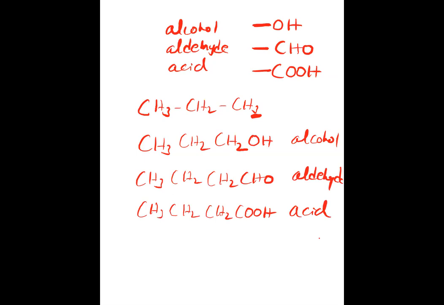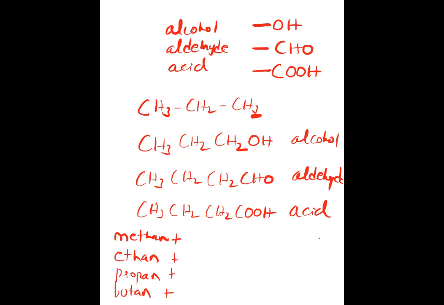Naming is very easy. For naming of alcohol, aldehyde, acid, the basic roots are methane for one carbon, ethane for two carbon, propane for three carbon, butane for four carbon, plus.